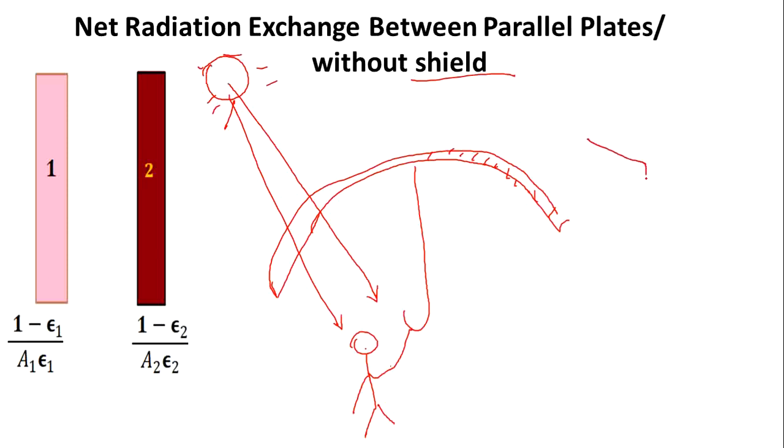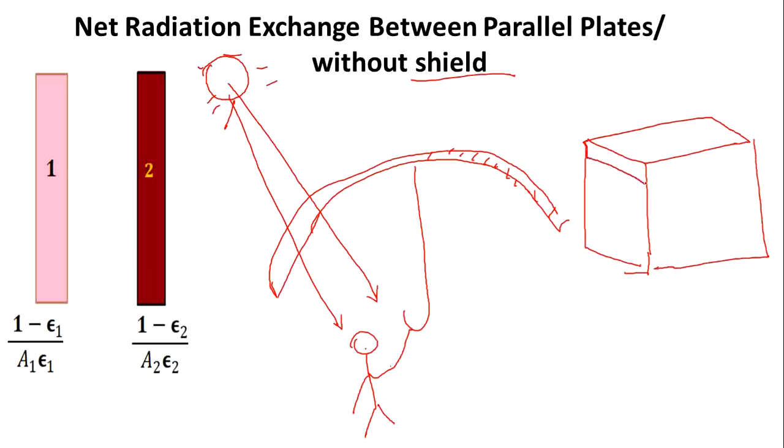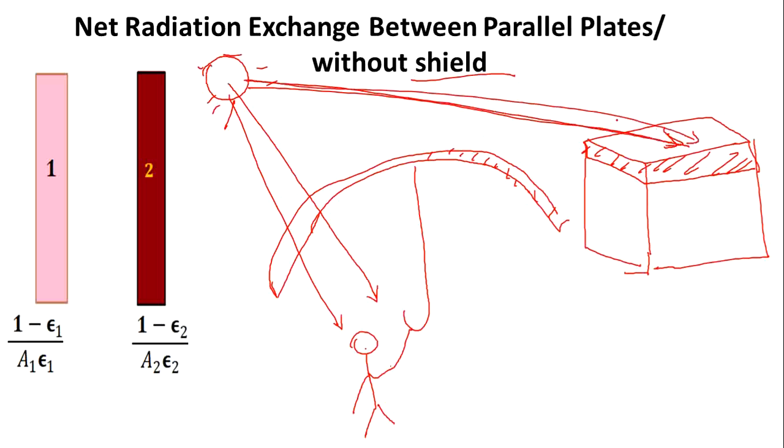Even in the house, on the building top, you can construct one. This is the house building top. See, this is the concrete slab, and this is the thickness of the concrete slab. Radiation heat energy will fall directly on your house top.